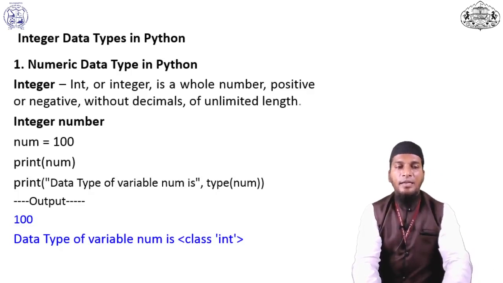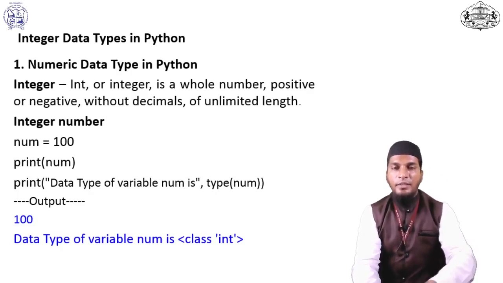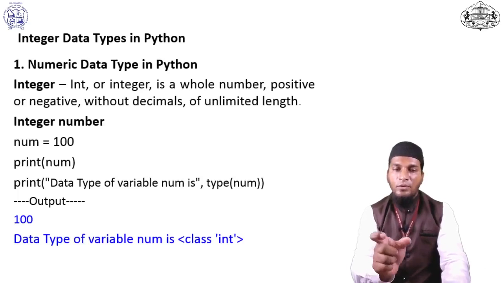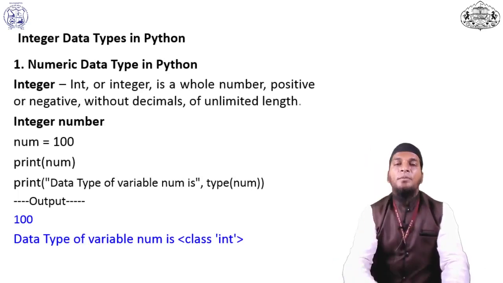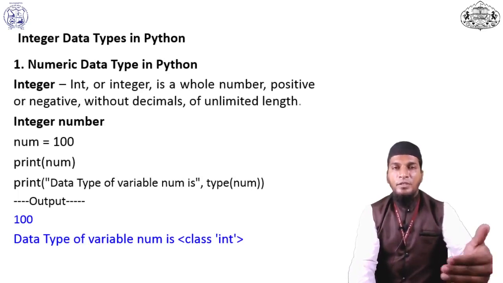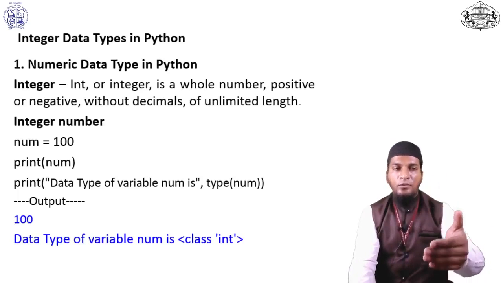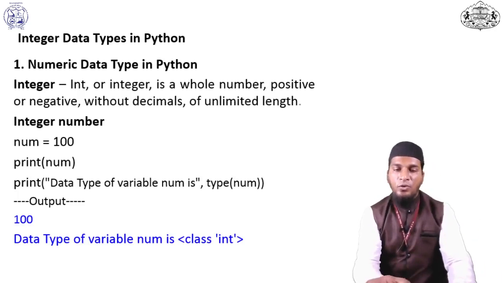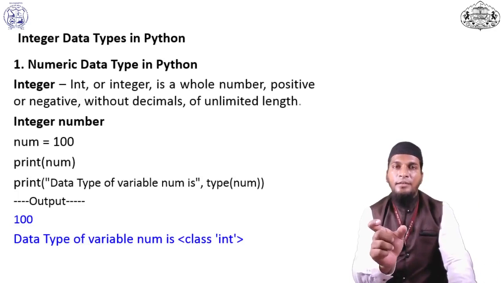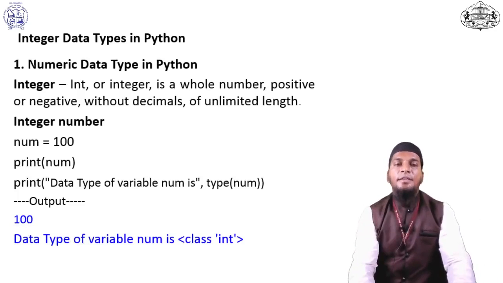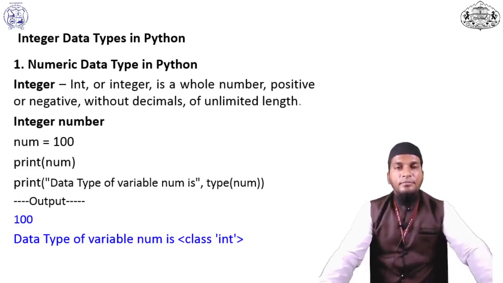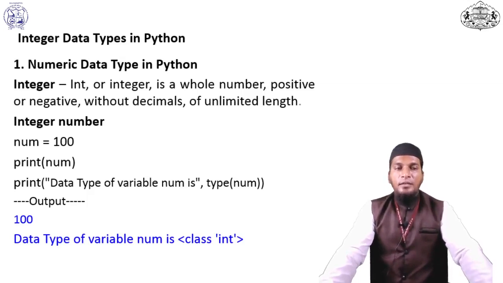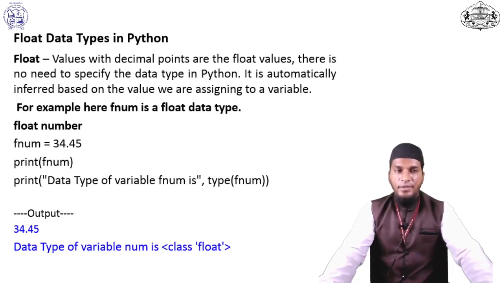For example, here I write print num, and it will print the number value. In the next print, I add "data type of variable number is" in double quotes, then a comma, and we use the type function and pass the variable. In the output, first it will display the value of the number, and in the second line it will show which data type it is. It will show class in single quotes int, meaning this is an integer data type. Getting what an integer is and how to declare a variable in Python.